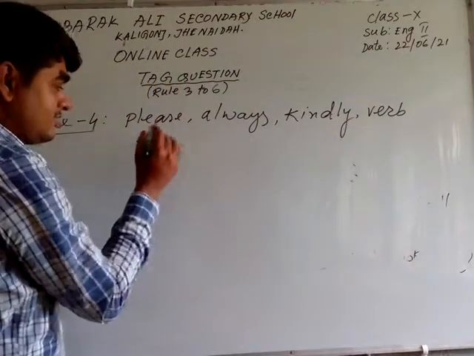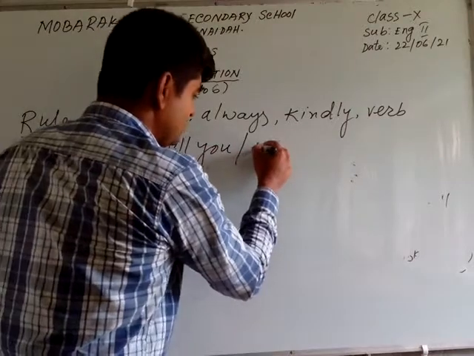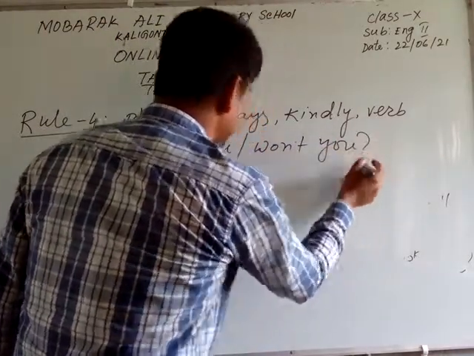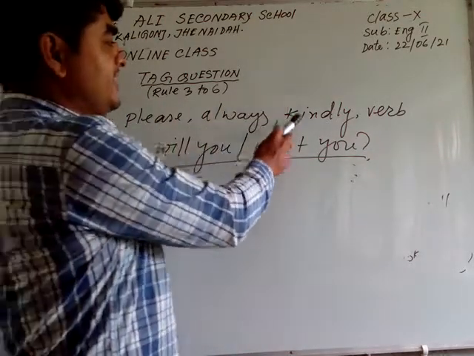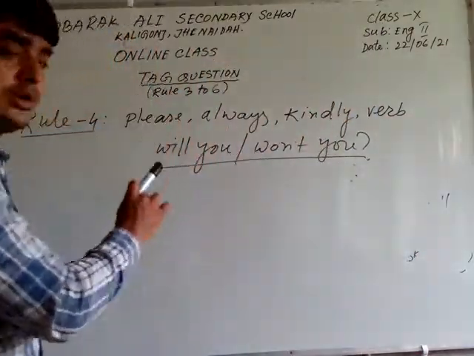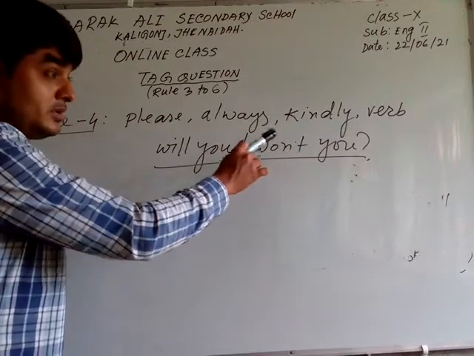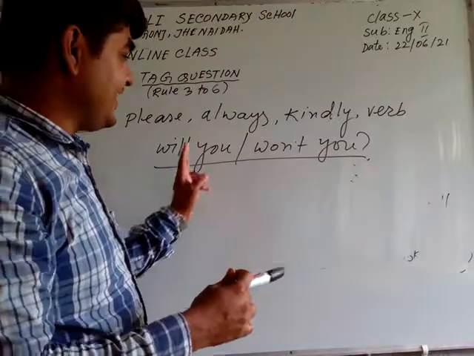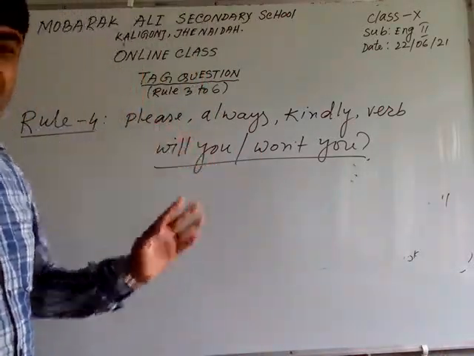Then the structure: will you or won't you. Dear student, look, if any sentence starts with please, always, kindly, or a verb, and the verb must be principal, then you will use will you or won't you in that gap, as a question. If you write this, it must be right and correct.